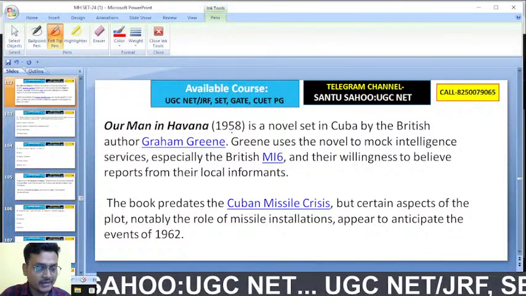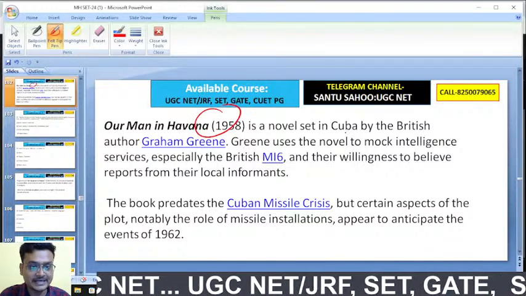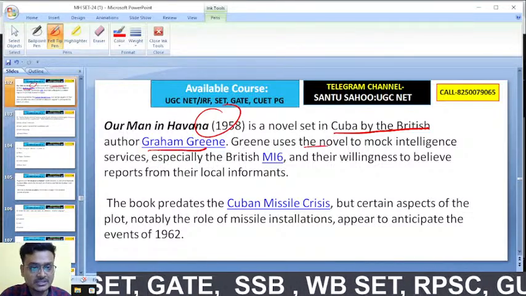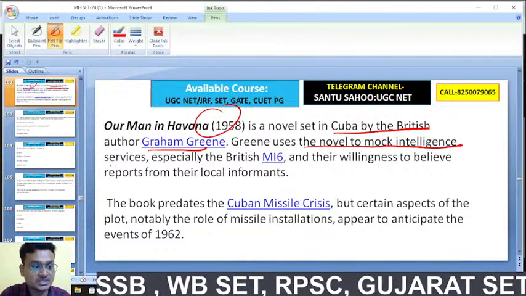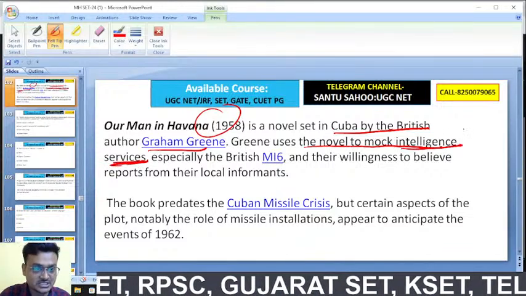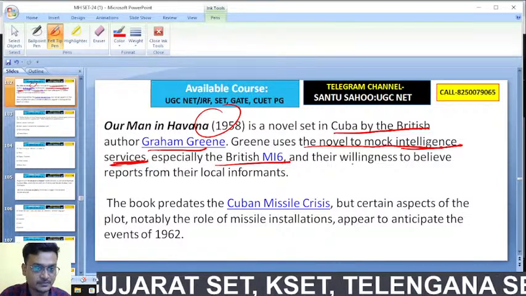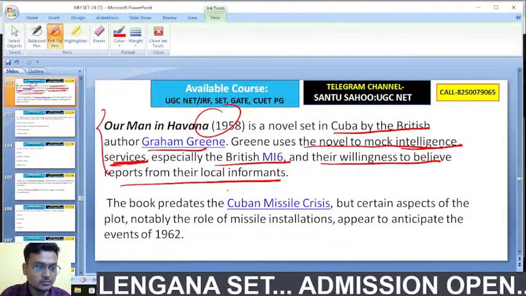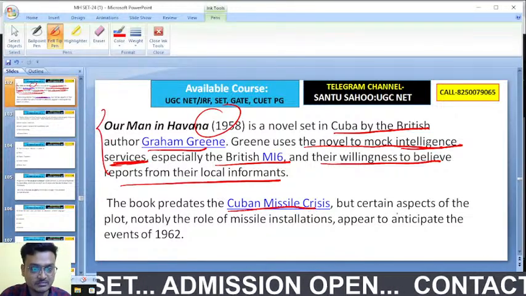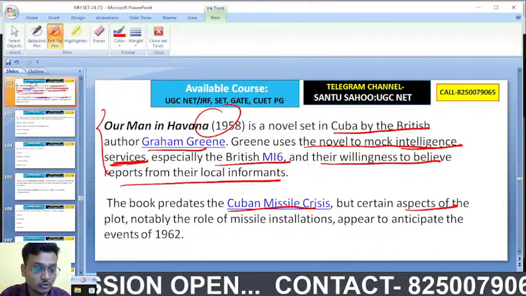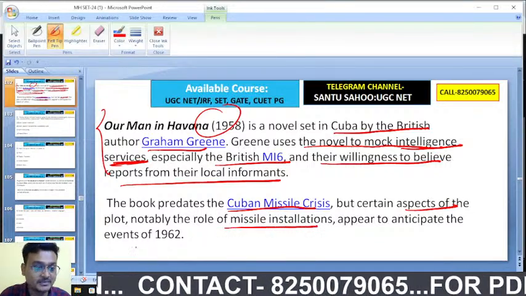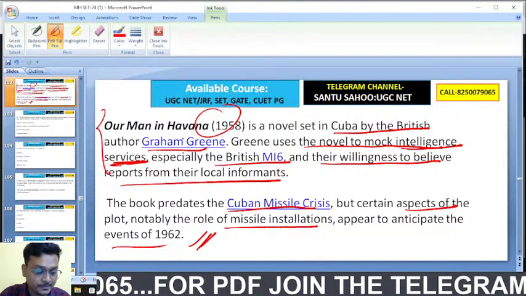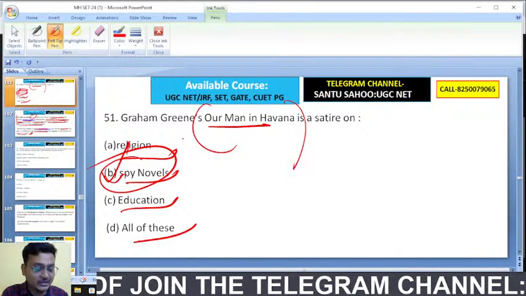B. Here you see, Our Man in Havana is a 1958 novel set in Cuba by the British author Graham Greene. Greene uses the novel to mock intelligence services, that is spy novels, especially the British MI6, and their willingness to believe reports from their local informants. The book predates the Cuban Missile Crisis, but certain aspects of the plot, notably the missile installation, appear to anticipate the events of 1962. So here, Our Man in Havana is actually a satire on spy novels.